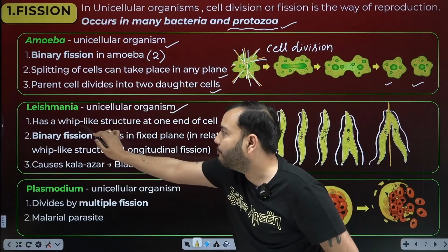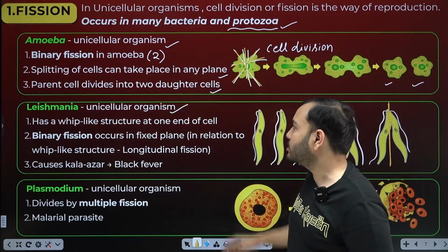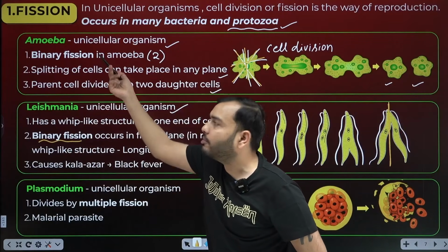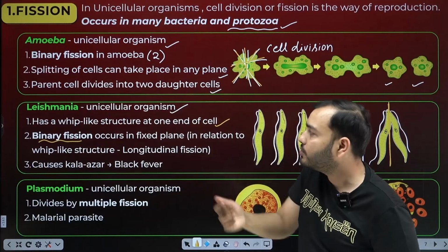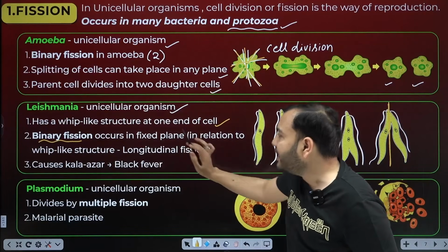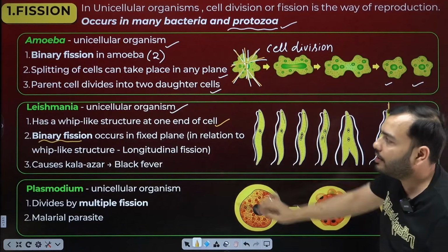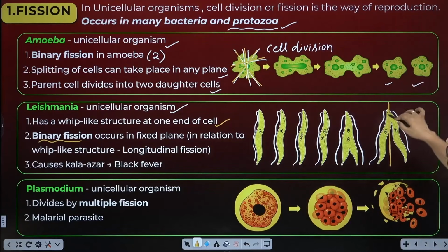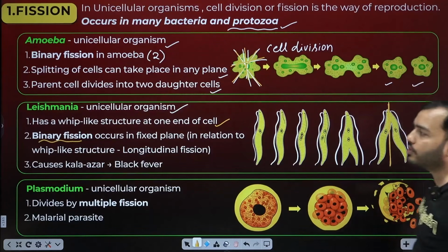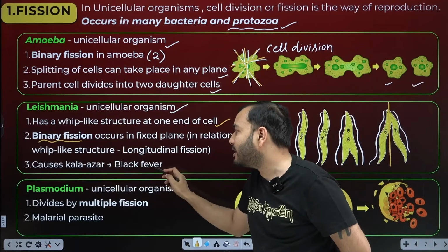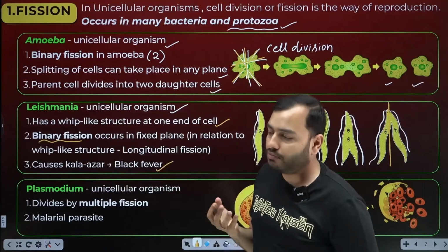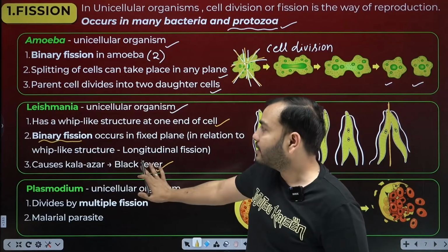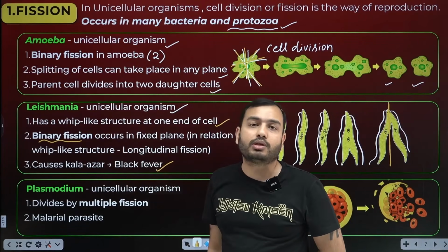So it is written: has a whip. Whip means a whip-like structure at one end of the cell. Binary fission occurs here too, like in amoeba, meaning it will break into 2 parts only. It occurs in a fixed plane in relation to the whip-like structure. Longitudinal fission: where there was one whip, another whip is formed. It causes Kala Azar, black fever. What is black fever, beta? Fever comes, skin gets discolored, and there is deficiency of blood. We don't have to study it, but remember the disease, black fever, Kala Azar.